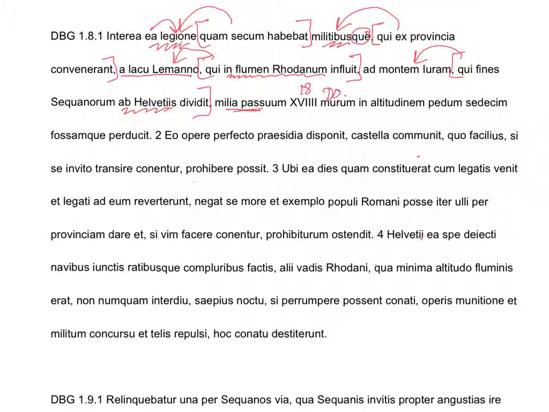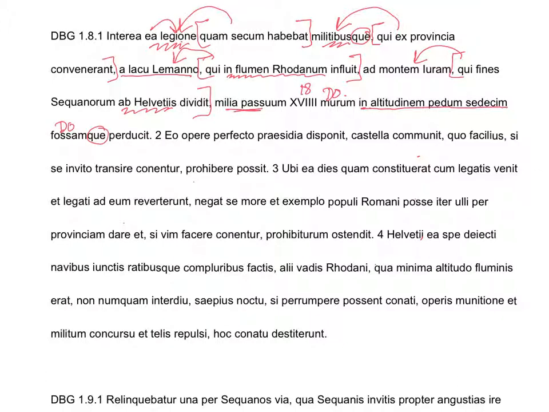And, oh, Caesar talks about how high this wall is, too. In altitudinem pedum sedecim. That's probably 16 feet high. So, here's our direct object. We don't have a subject, we don't have a verb, but we know that somebody does something to a wall 18 miles long and 16 feet high. Oh, in addition to the wall, we have another direct object, fossam, and that's a ditch.